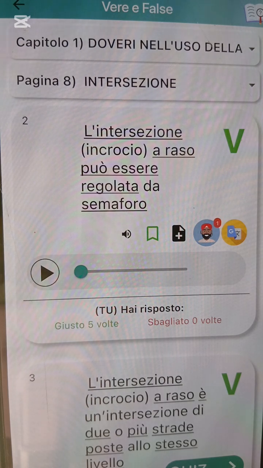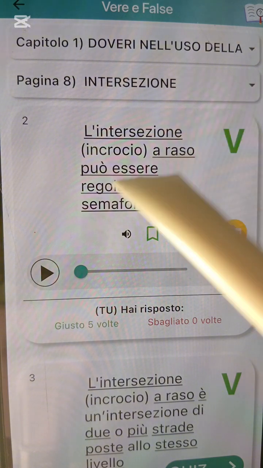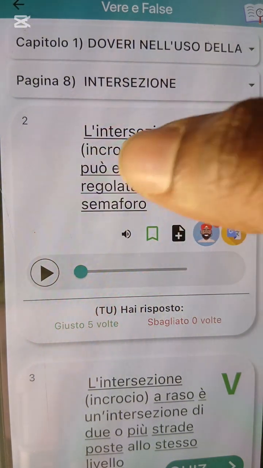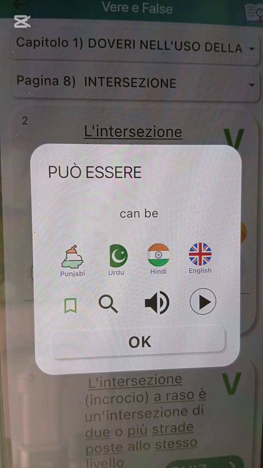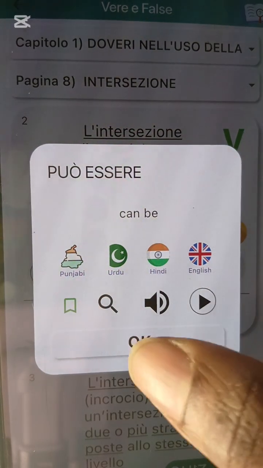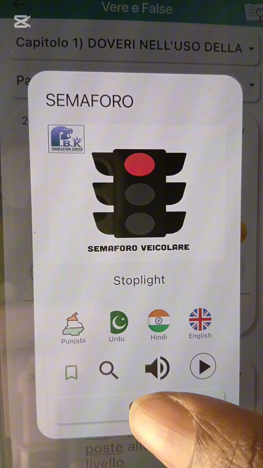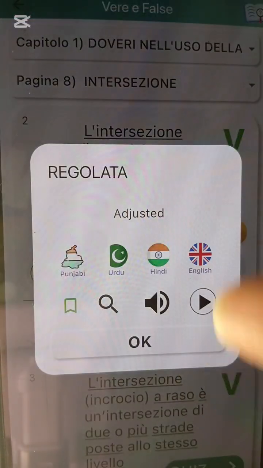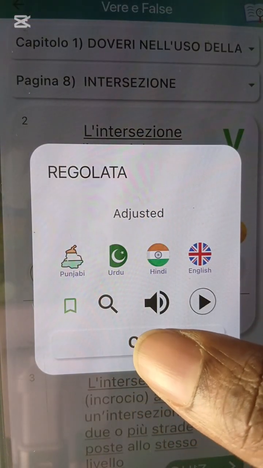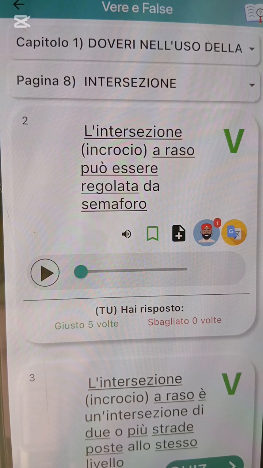E say intersection, incrocio a raso, which is the leveled one. E say can be what? Can be regulated. Può essere means can be. Can be regulated with what? Traffic light. Semaphore na traffic light. Okay, can be regulated or adjusted with what? Traffic light. But regulated is better. Okay, can be regulated with what?